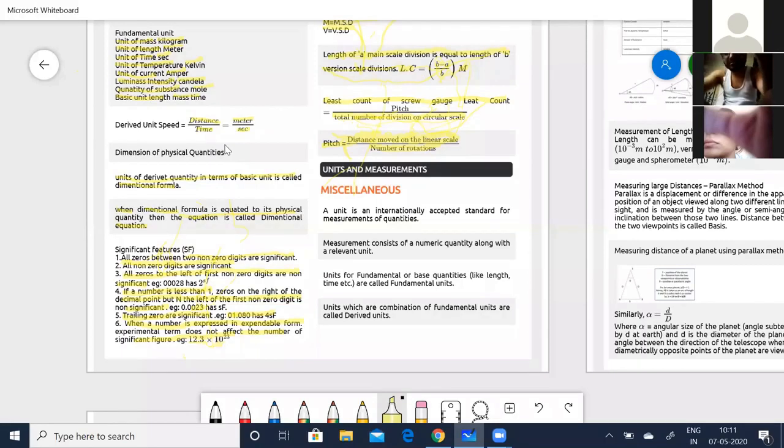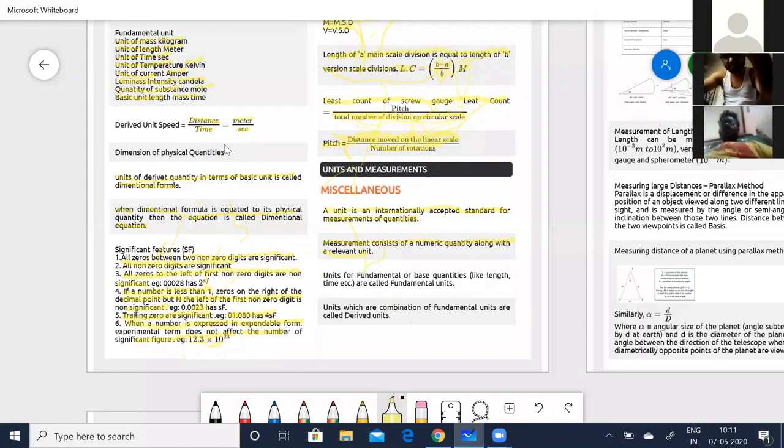Now see, when I say a unit, it is nothing but an internationally accepted standard for measurement of quantities. Say, when I say meters, kilograms, seconds, all these are internationally accepted, so you call it a unit. Then measurement consists of a numerical quantity along with a relevant unit. So when I say I take a scale and measure 10 centimeters, I say 10, and along with that I say centimeters, meters or kilometers, whatever it is. So it is the numerical value along with the relevant unit.